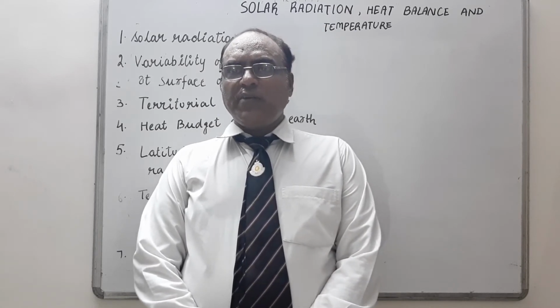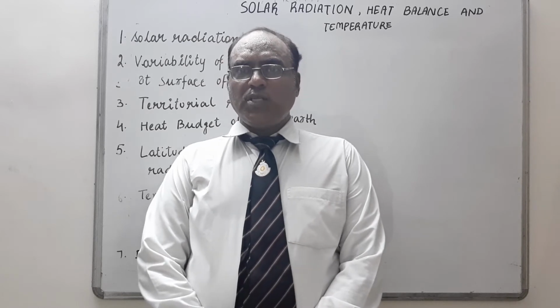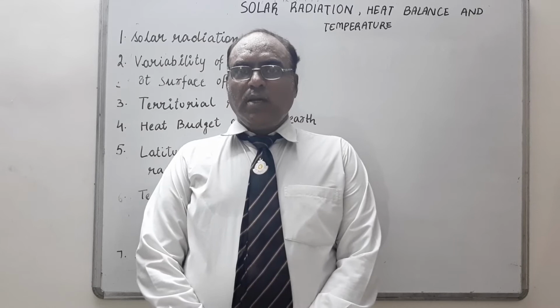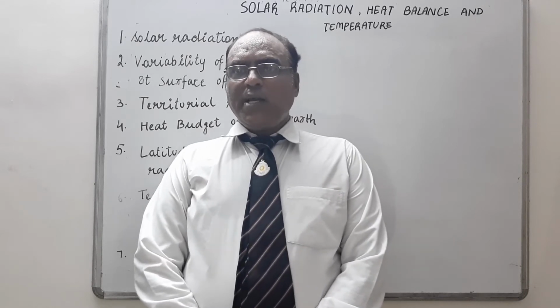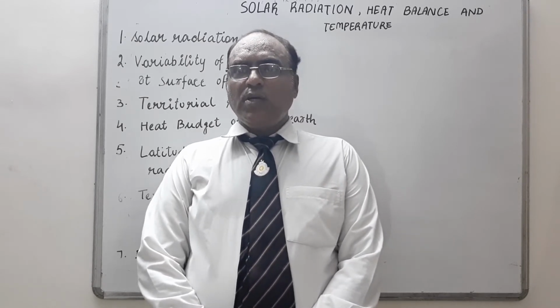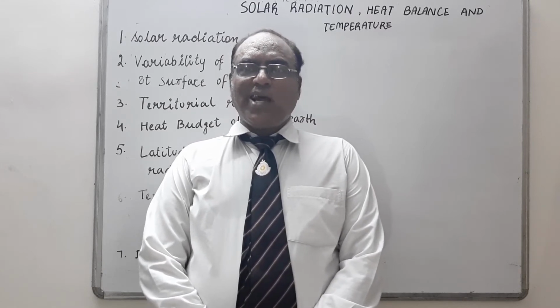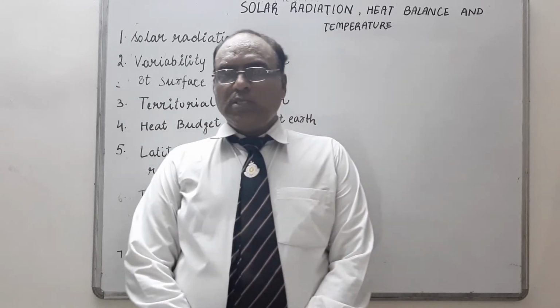Then we have the second factor which determines the amount of insolation, that is the angle of inclination of the rays. This depends on the latitude of the place. The higher the latitude, the smaller the angle the rays make with the surface of the earth, resulting in slant sun rays. So this is also there.